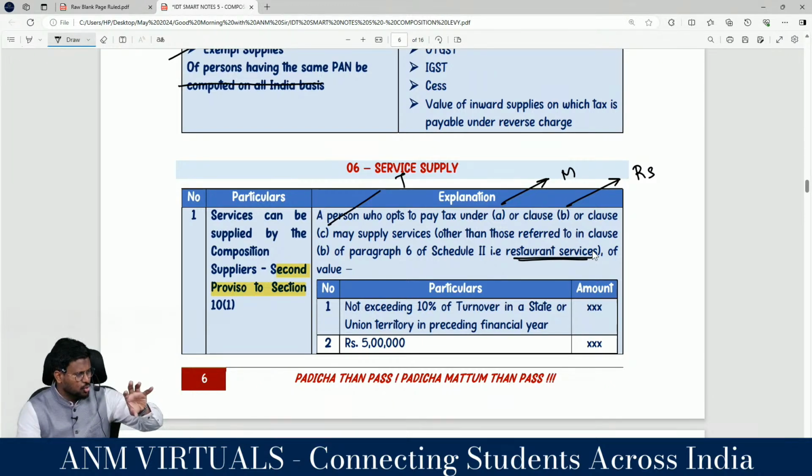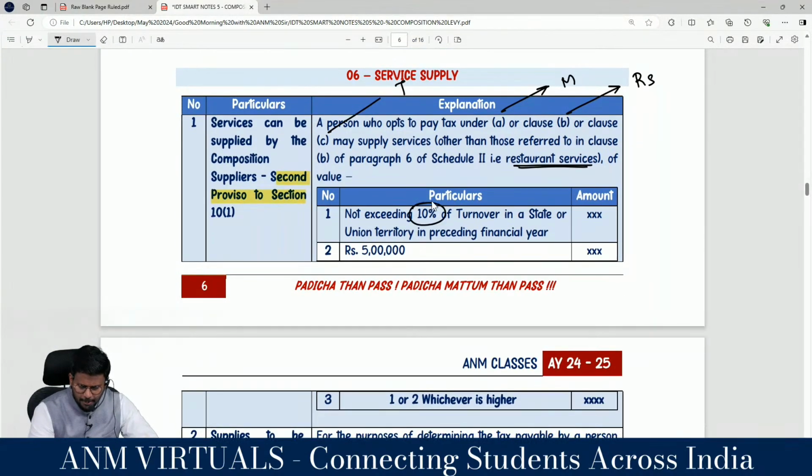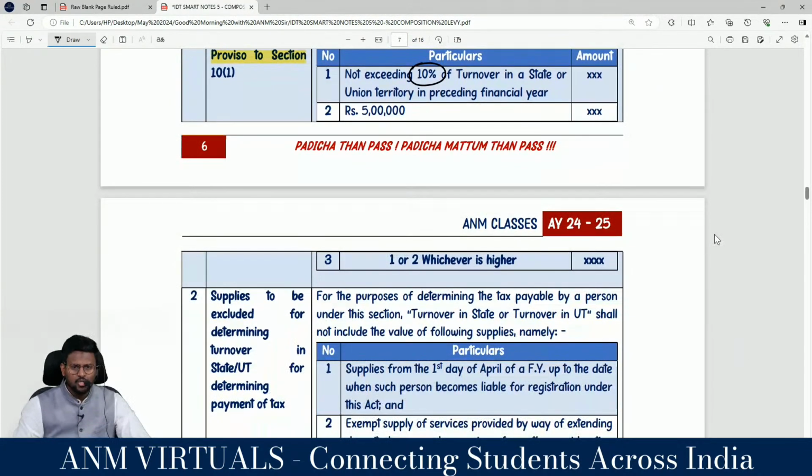But the other services should not exceed a particular limit, correct? Of the value of not exceeding 10% of the turnover in the state or union territory in preceding financial year, or rupees 5 lakh, whichever is higher. So what is the limit? 10% of the state turnover in the immediately preceding previous year, or rupees 5 lakh, whichever is higher.